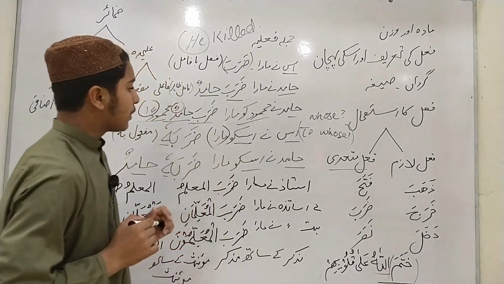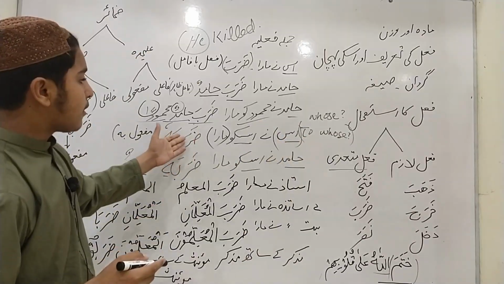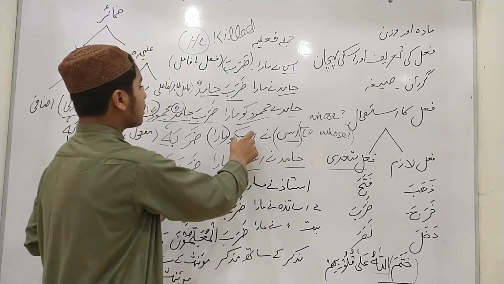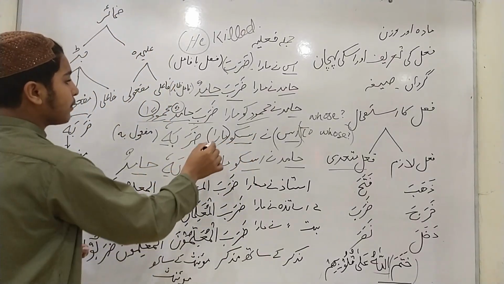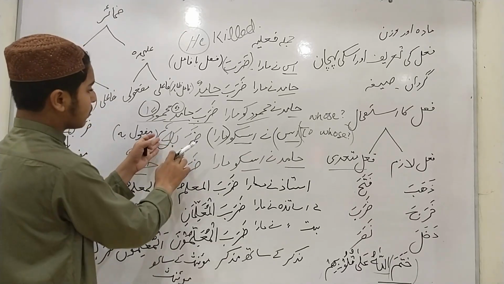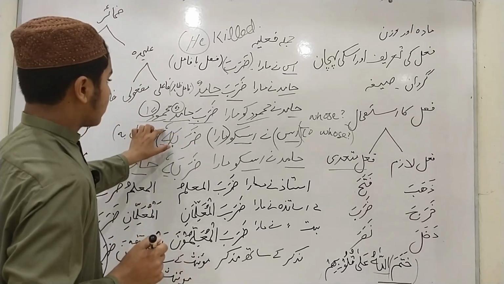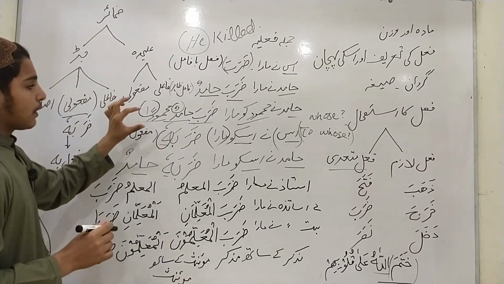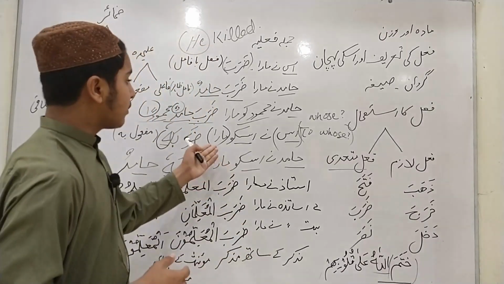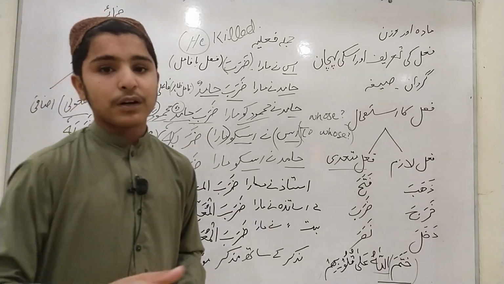For "mara" we have the verb daraba, and "usne" is the subject hidden in daraba, and "usko" is the object, which we show by a pronoun: darabahu. We attach it with daraba, and the rule derived here is that when we bring a pronoun in place of the object, we attach the pronoun with the verb and bring it before the subject.